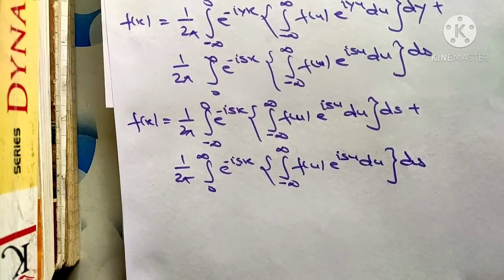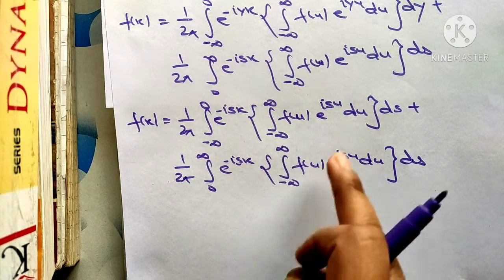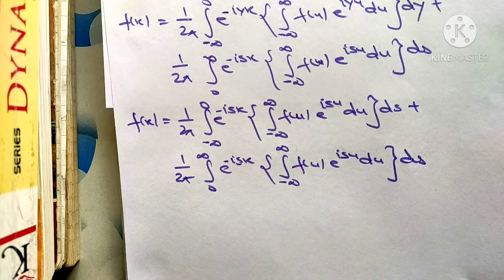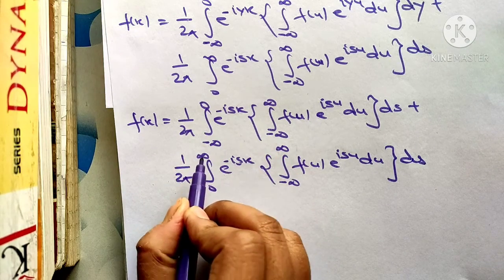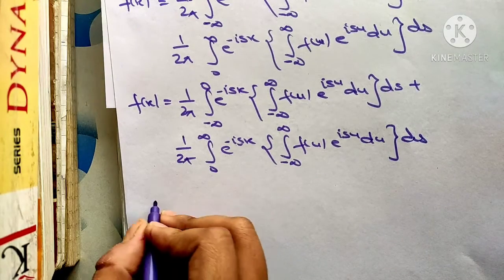As you can see, this term and these terms are almost common in both integrals. And the first integral is from minus infinity to 0, and the second is from 0 to infinity, and there is an addition sign, so we are going to add the integrals.